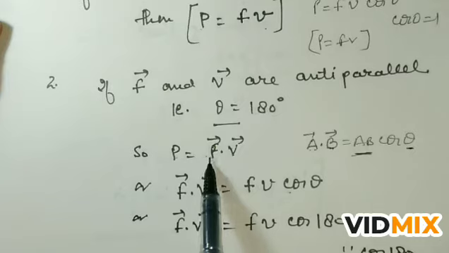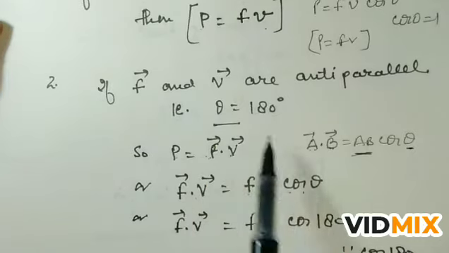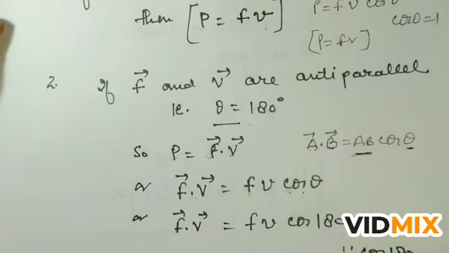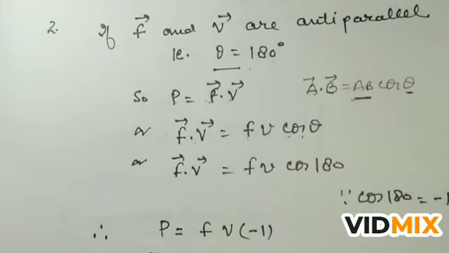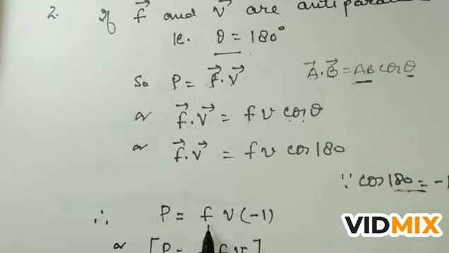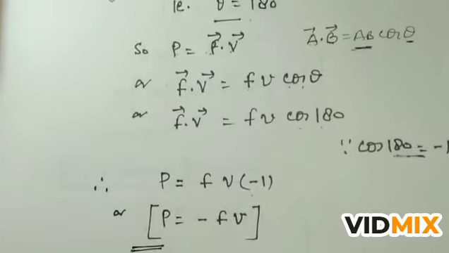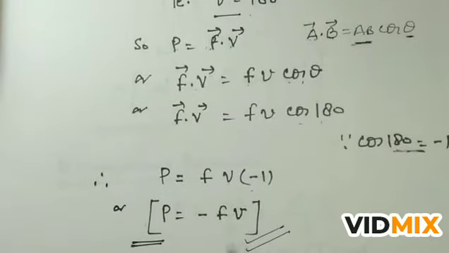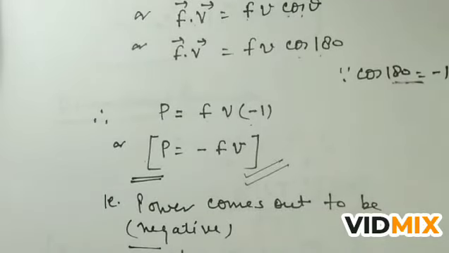Here theta is 180 degree, and you put the value of 180 degree. Since cos 180 is minus 1, in the place of cos 180 we write minus 1, so P is equal to minus Fv. That is, power comes out to be negative.